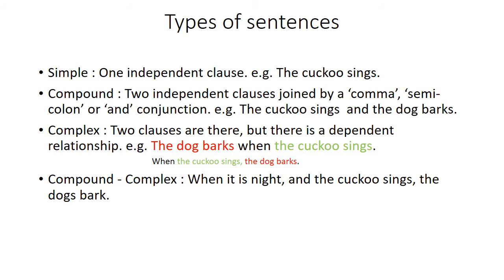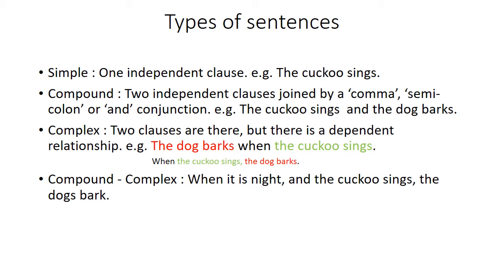Now, there's also another way to classify sentences. Sentences can be classified as simple sentences, compound sentences, complex sentences, or compound complex sentences. Let's see how. If a sentence has one independent clause only, for example, the cuckoo sings, I am a good girl, one single idea is being conveyed in a simple sentence.